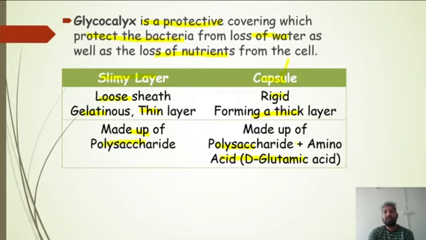What is D-glutamic acid? Glutamic acid basically is an amino acid, but what is D here? Capital D, we study in chemistry, or you might have studied in chemistry in class 9 and 10 also. Capital D means dextrorotatory. It is dextrorotatory.